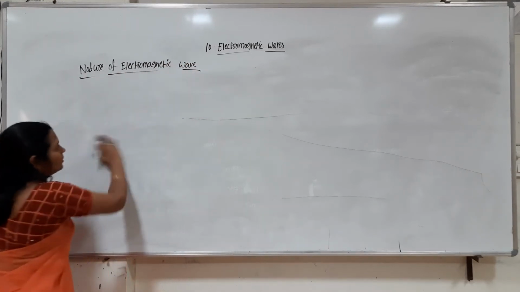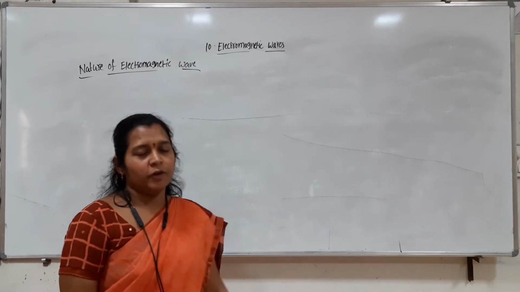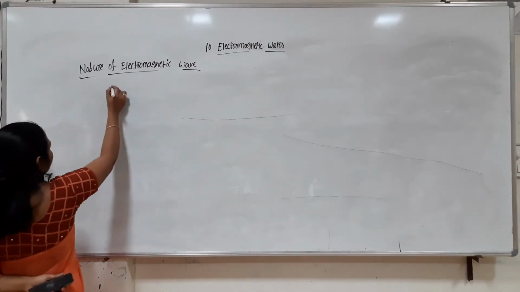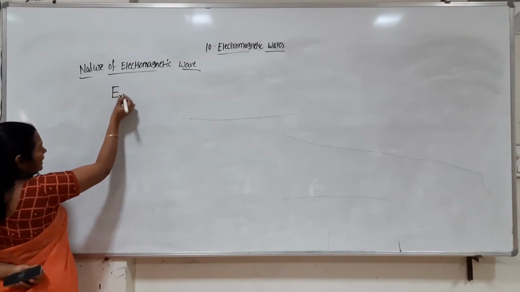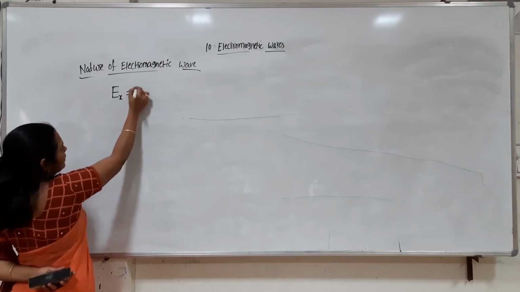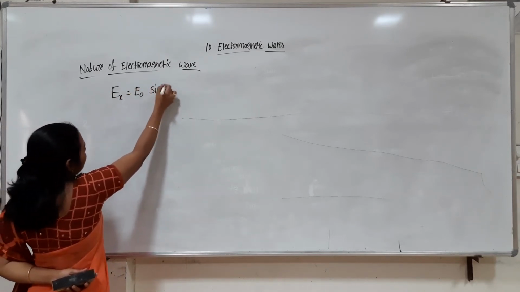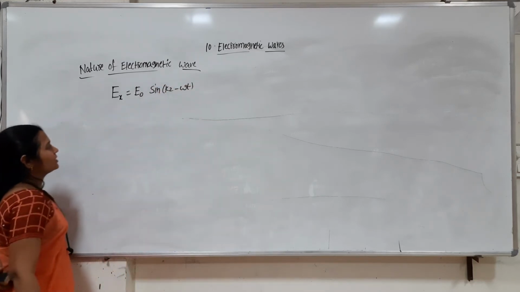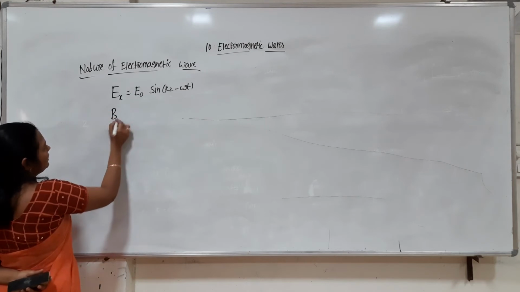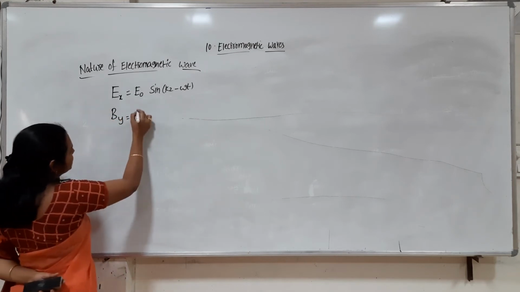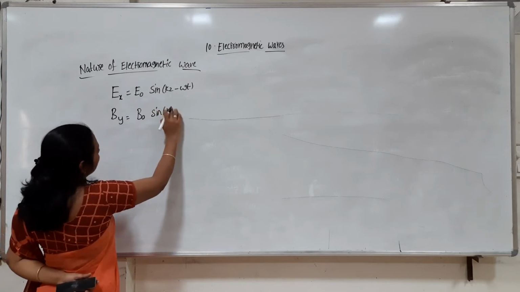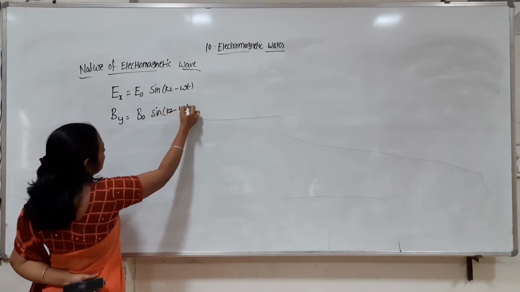So the wave equation for the electric field and the magnetic field we are writing. Let us say the electric field is changing along the x direction with Ex equals E naught sin(kz minus omega t), where the wave is propagating along the z direction, and the magnetic field is changing along the y direction having the amplitude B naught, and the wave is propagating along kz minus omega t.